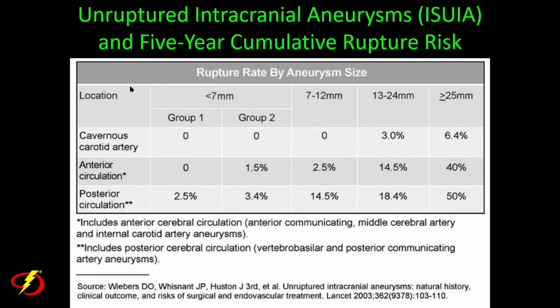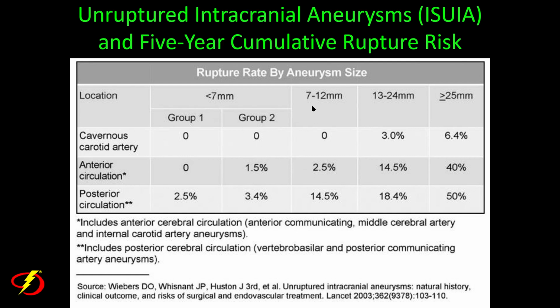Now, this is from the study itself. It shows the rupture rate. We're going to look at the anterior circulation here. Group 1 is no prior subarachnoid hemorrhage. Group 2 is prior subarachnoid hemorrhage. So in the anterior circulation, Group 1 patients, if they have an aneurysm less than 7 millimeters in size, have a 5-year cumulative rupture risk of 0. Group 2, subarachnoid hemorrhage patients, have a 5-year cumulative risk of rupture of 1.5%. Again, this is less than 7 millimeters in size.